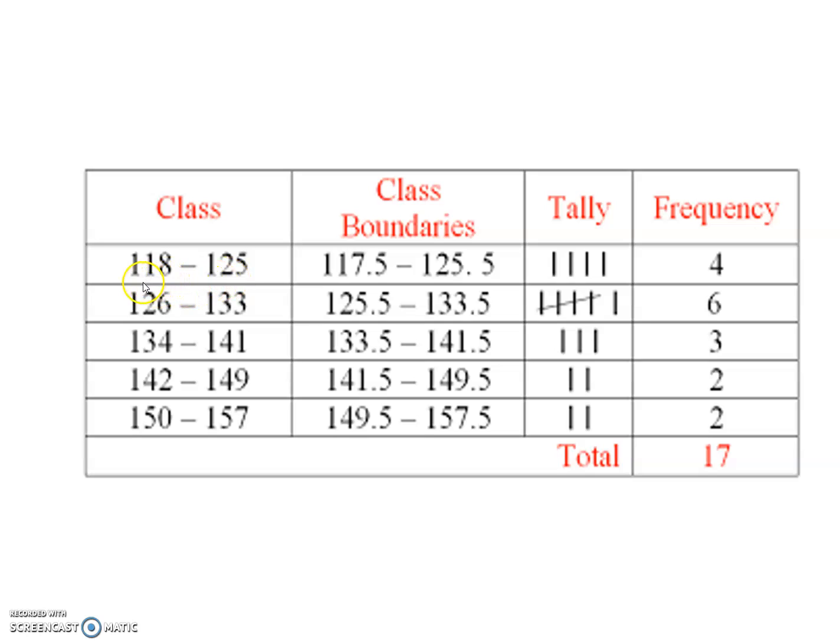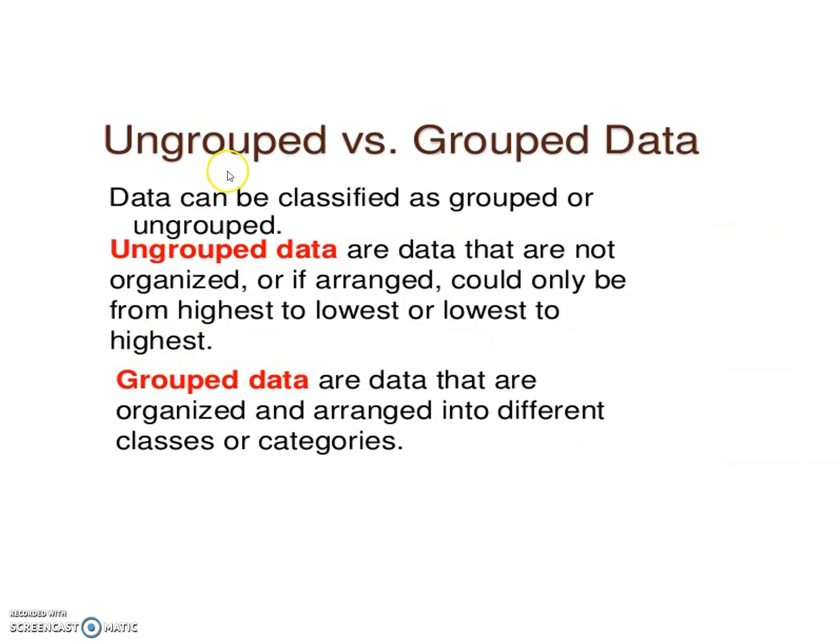We subtract 0.5 from the lower limit and add 0.5 to the upper limit, so 117.5, 125.5, and so on. Then we organize the tally and frequency. That pattern is called grouped data, which is in the form of groups. So we are clear about ungrouped versus grouped data.